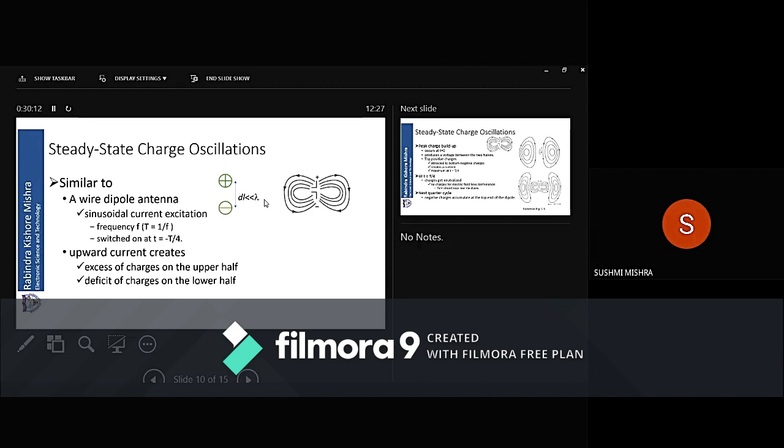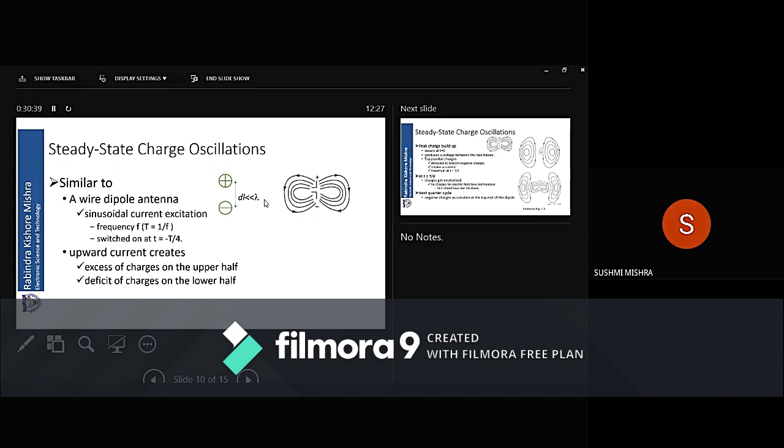So now this is similar to what we discussed. This is similar to having a wire dipole antenna. On the left side, I have shown you two dipoles, which is similar to the right side, where we have a dipole antenna. Why am I calling it a wire dipole antenna? As I have explained, these two charges are changing their position along a line.